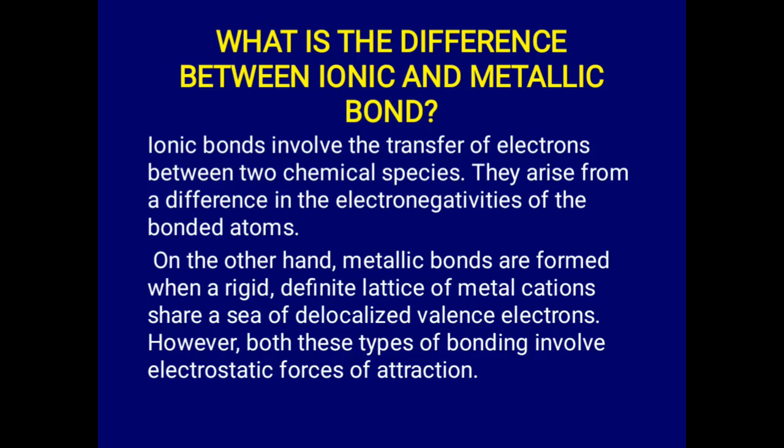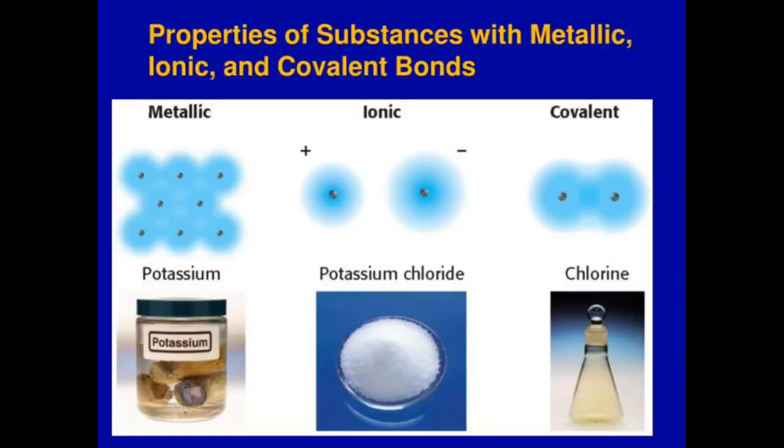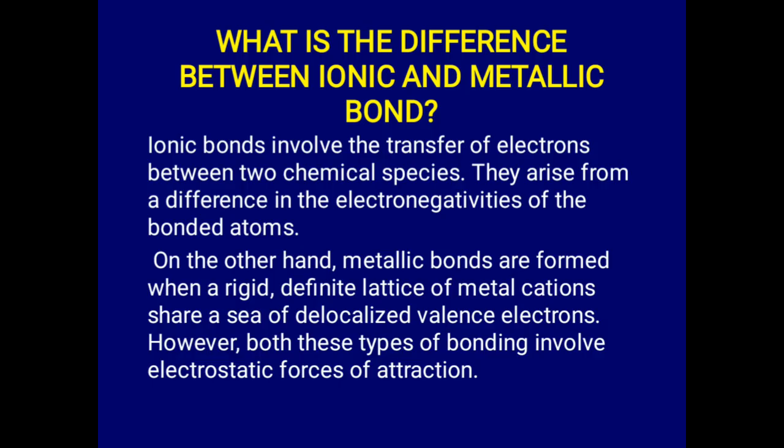Let's look at the difference between ionic and metallic bond. Ionic bonding involves the transfer of electron from the metal, which is the positive here, and the non-metal, which is negative. So it involves transfer of electron between two chemical species. Of course, they arise from difference in electronegativities of the bonded atoms.